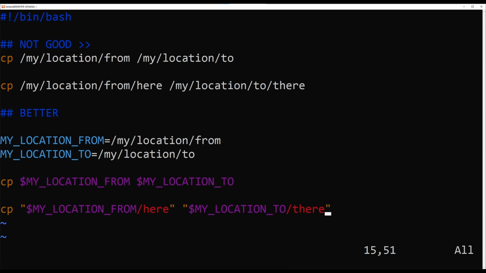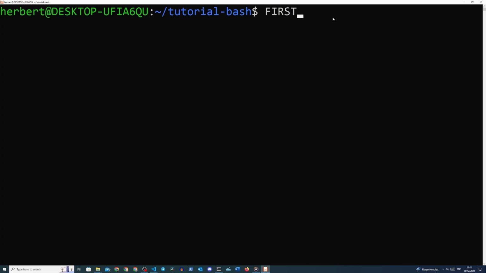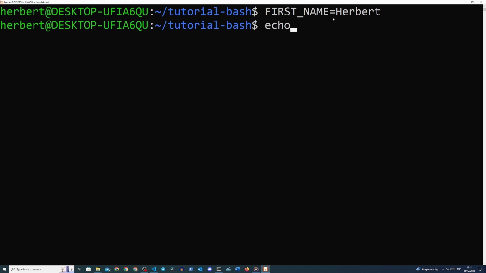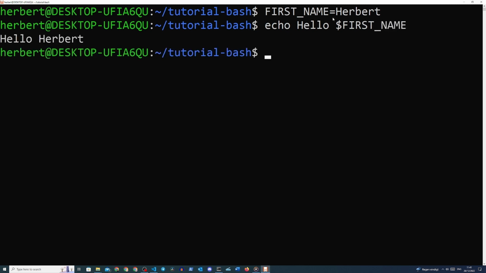So you could understand that if you had a very long path here, you could have that very long file location stored in a variable, and then you could reuse that variable over and over again like we did in the example below that. Let's now have a look at how we can actually use this in an example. We can type our name like this: first name equals, let's say, Herbert, and that's how we can use these variables by typing echo hello and then typing the variable like so. That's how it would work in the command line itself, but we can also write a script to demonstrate a little better how variables work.